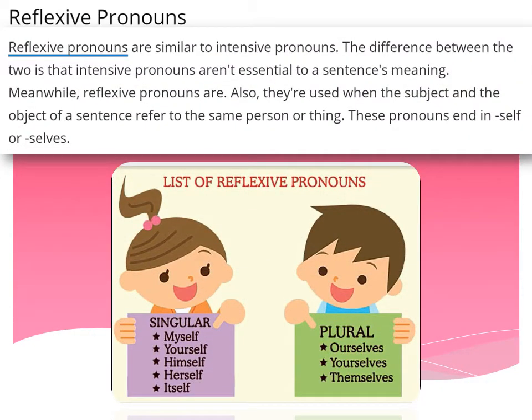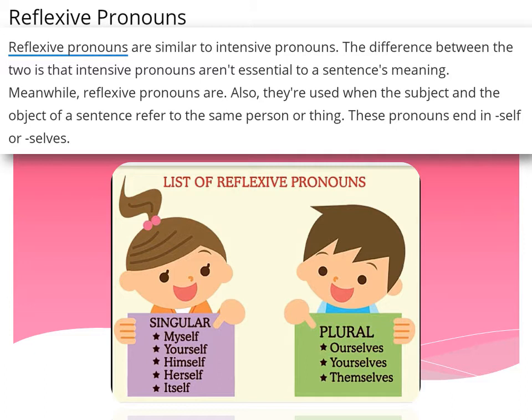Next is reflexive pronouns. Reflexive pronouns are similar to intensive pronouns. The difference between the two is that intensive pronouns aren't essential to a sentence's meaning. Meanwhile, reflexive pronouns are. Also, they are used when the subject and the object of a sentence refer to the same person or thing. These pronouns end in self or selves.